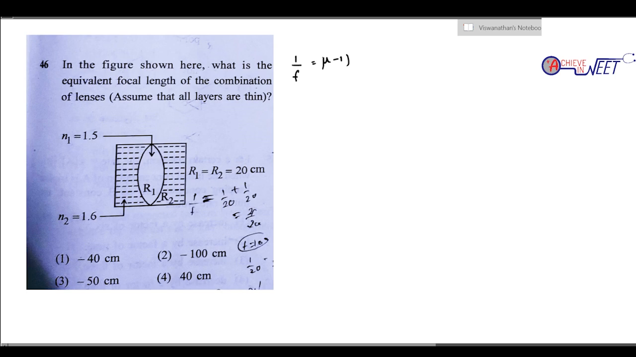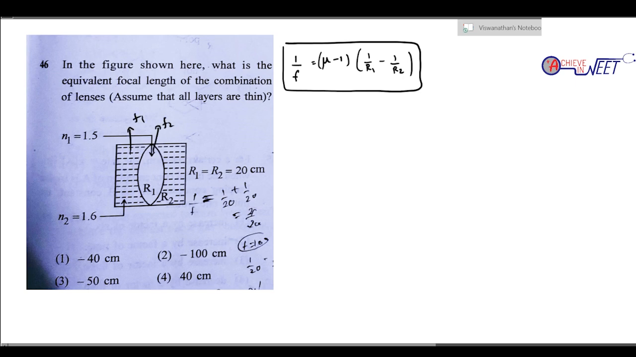1 by f is mu minus 1 into 1 by r1 minus 1 by r2. So this is the formula we'll use for this question. We'll use this one formula for the whole question. So let's call the focal length of this one f1, this one f2, and this one f3. So the total focal length, 1 by f, is going to be 1 by f1 plus 1 by f2 plus 1 by f3. They are asking for the focal length of the total combination.